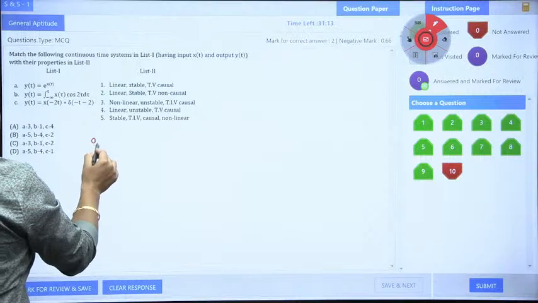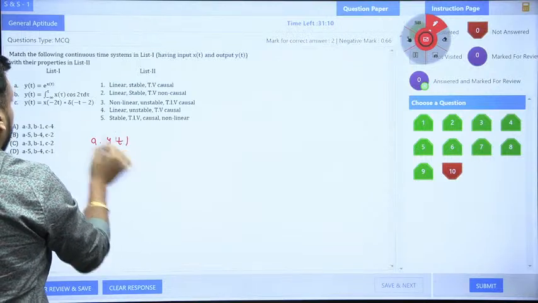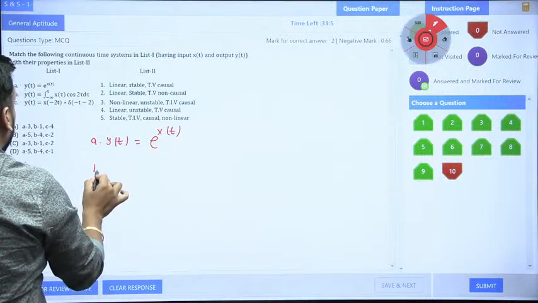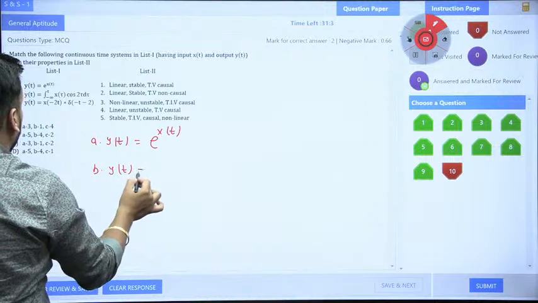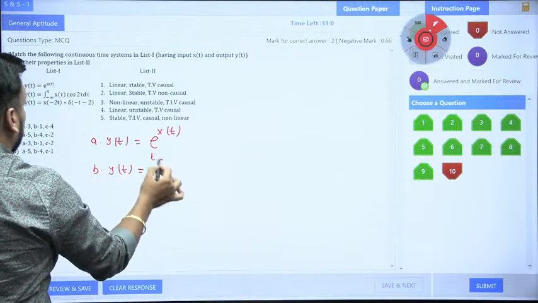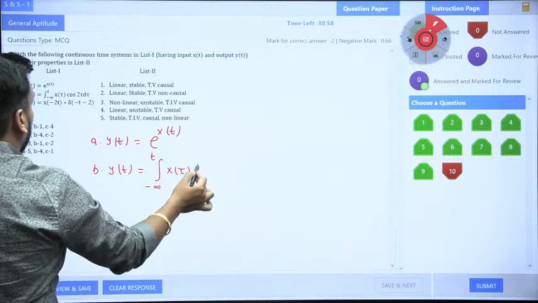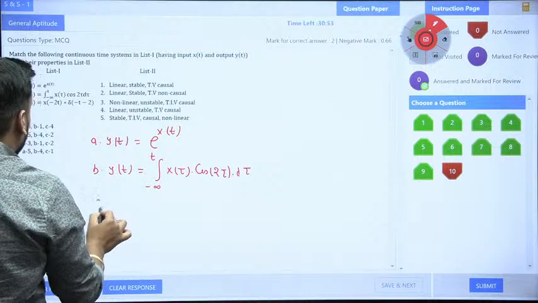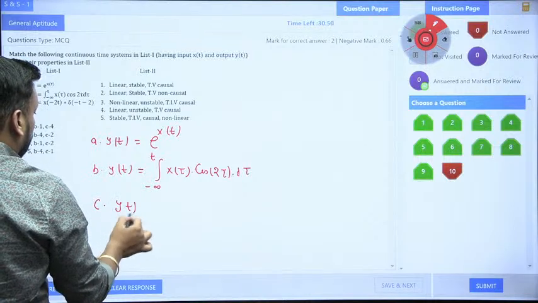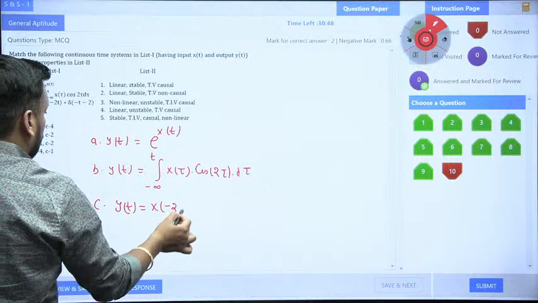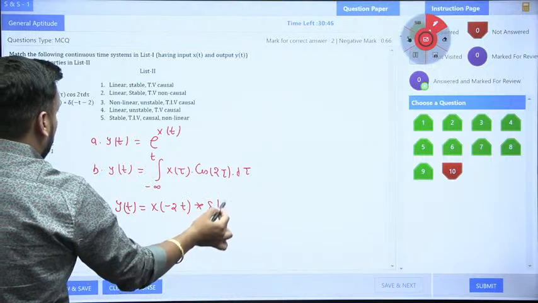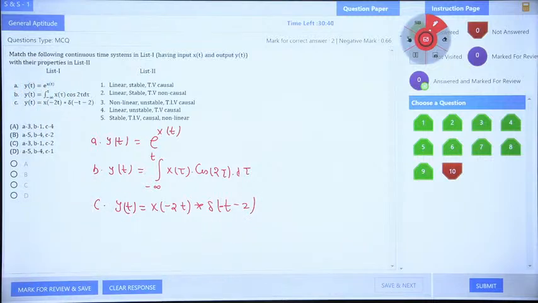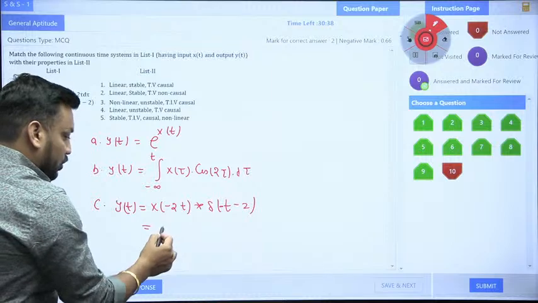So what is A given to you? A is given to you as y(t) equal to exponential of x(t). I am rewriting it here so that it will be clear to you. B is given to you as y(t) equal to the integral from minus infinity to t of x(tau) cos of 2 tau d tau. And C is y(t) equal to x(minus 2t) convolution with delta of minus t minus 2. Of course, the C equation you can also rewrite if you know the basic concept.